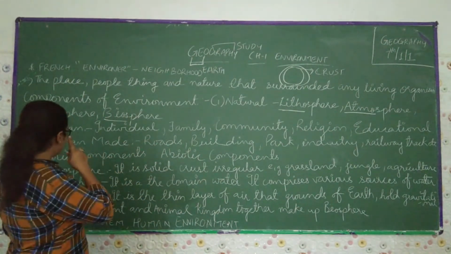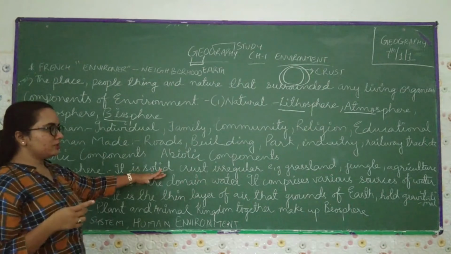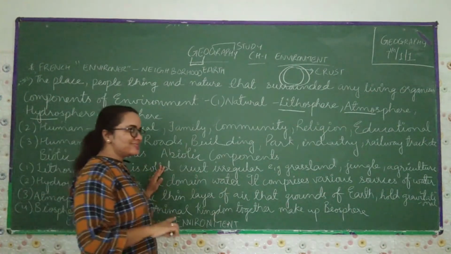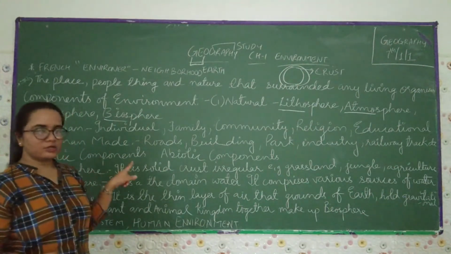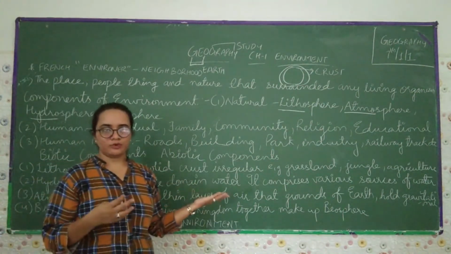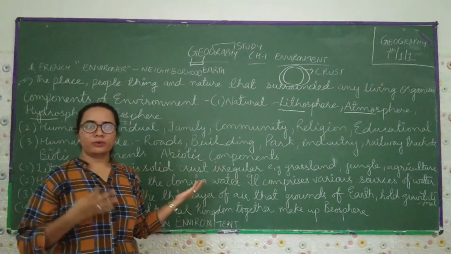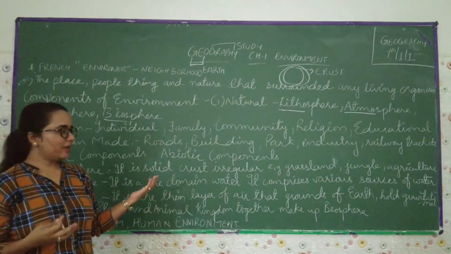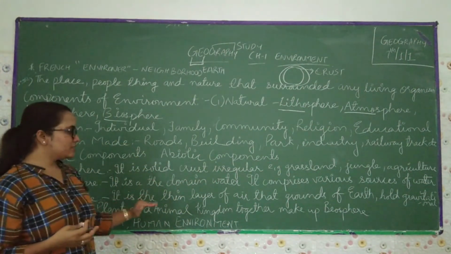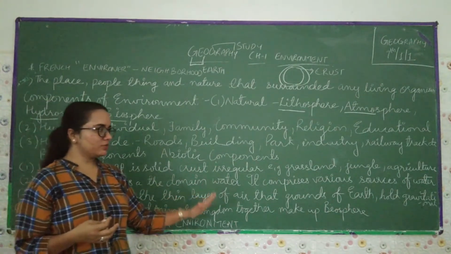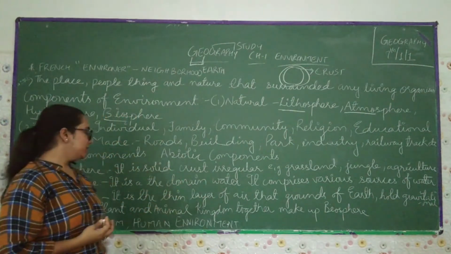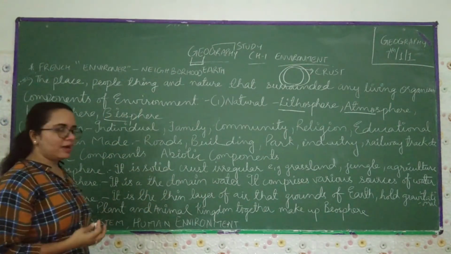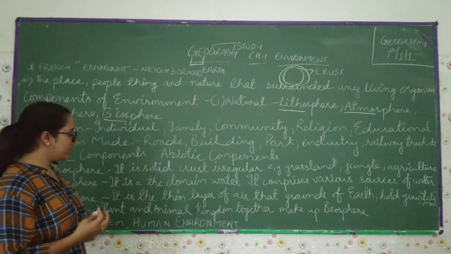Lithosphere is a solid crust, irregular, with grassland, jungle, agriculture. Hydrosphere is the domain of water, different types of domain of water like river, pond, lake, ocean, etc. Then atmosphere is the thin layer of air that the earth holds by gravitational force. Then in the biosphere, the plant and animal kingdom together make up the biosphere.